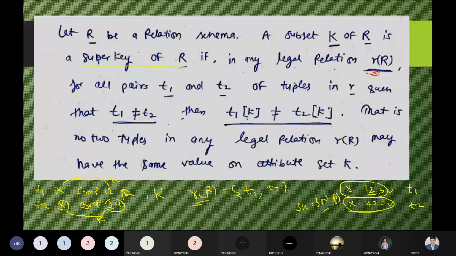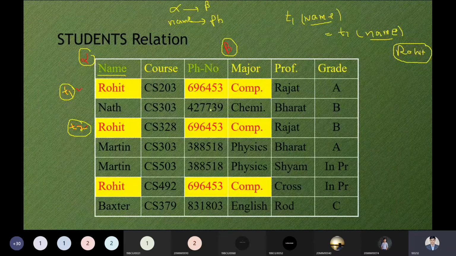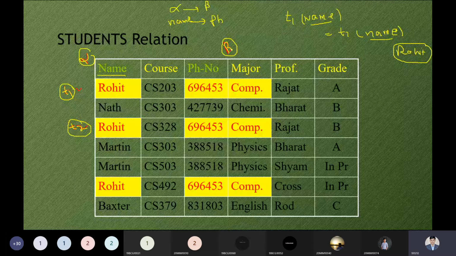So here we have the notion of functional dependency, just focus on my words. The notion of functional dependency implies the notion of the super key, that alpha is a subset of R. Now you will say, sir, what is meant by alpha? Yes, of course. See, here's the point. Suppose alpha is an attribute and beta is another attribute. Relation R, student, is our relation.